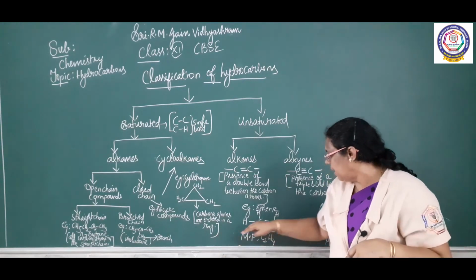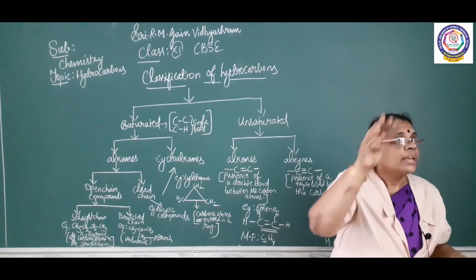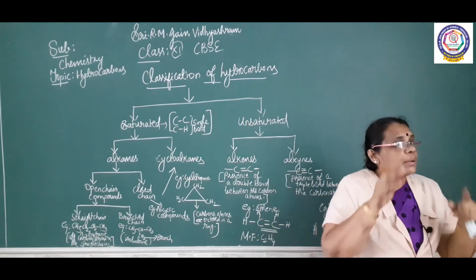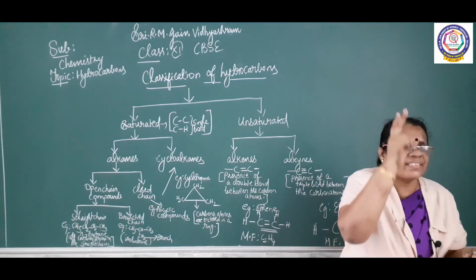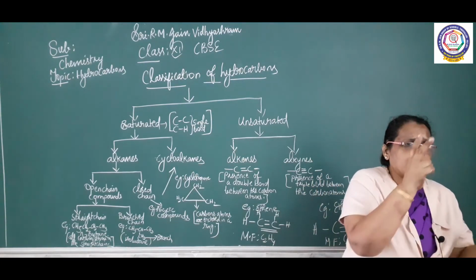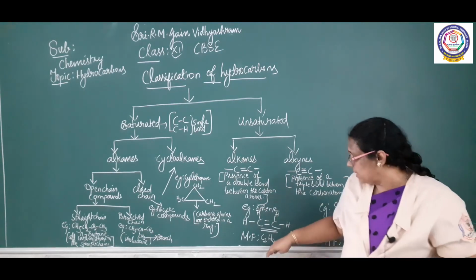So the starter of the series under alkene has 2 carbons. Carbon, double bond, carbon, the valency of carbon is 4. If you have drawn 2 valencies in between the carbons, we need 2 more valencies. These are satisfied by 2 hydrogen atoms on one side and 2 hydrogen atoms on the other side. What is the formula? C2H4.